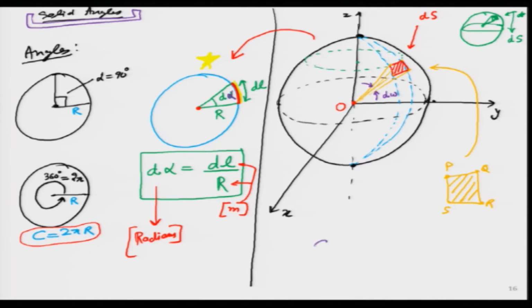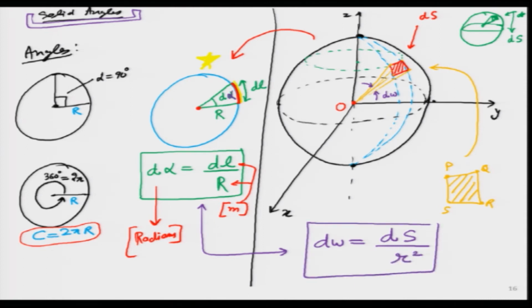And what we will figure out very soon is that d omega is simply like this relation over here. Here it was dl by r, the arc length by r, and here it will become the differential surface by r square. And the unit for this solid angle, I will write on top left over here, it is given as steradian.